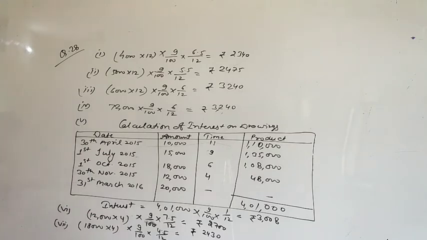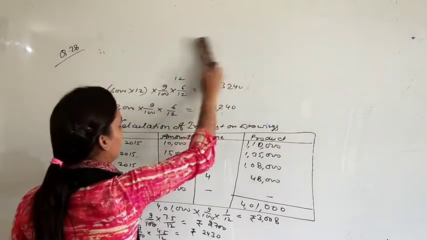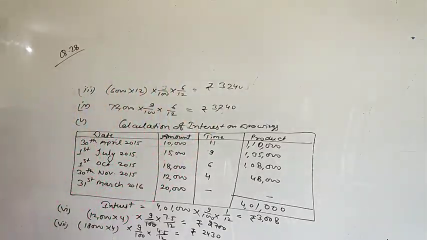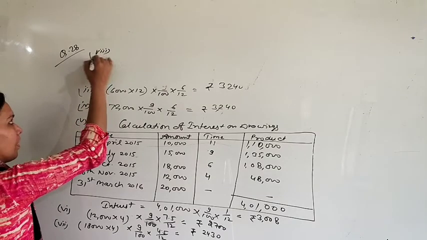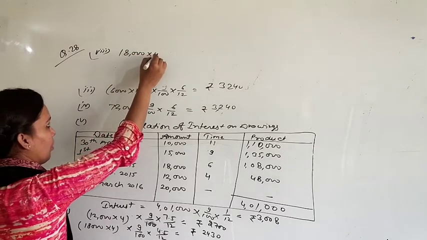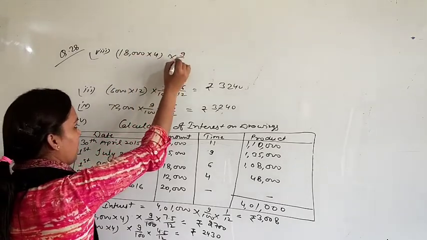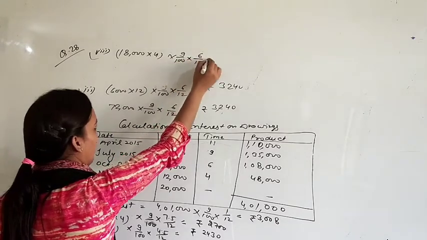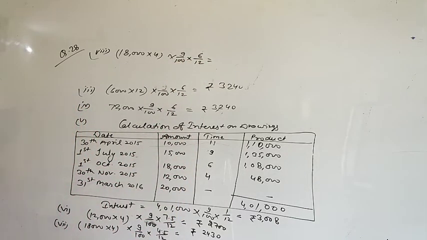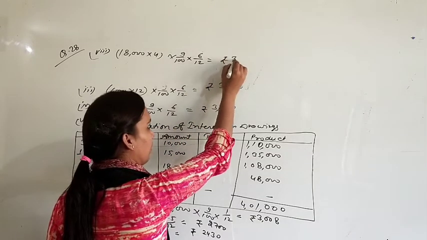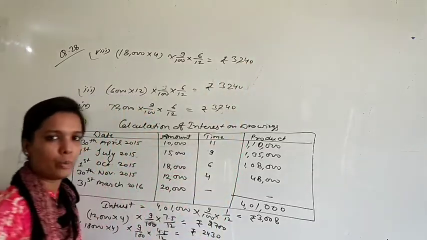And the last case, if he withdrew rupees 18,000 during the middle of each quarter. Now you are withdrawing 18,000 rupees in the middle of each quarter. So for middle we calculate 6 months. 18,000 multiplied by 4. This is the full drawing. Rate is same, 9%. And time we will take, that is 6 months. So the amount will be 3,240. This was question number 28.